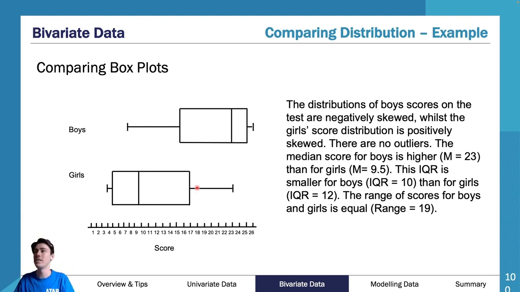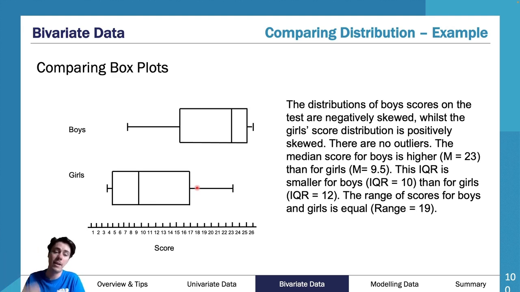So as you can see here, when we have our box plots, let's just say in this case we've used our boys and our girls, and we're using a score. Maybe it's like a beep test or something. I don't know what it is. Nonetheless, if you're only 26 in a beep test, you've broken the beep test. It's too far. Nonetheless, you've got the boys one at the top and the girls one at the top.